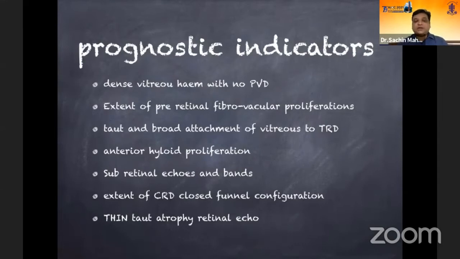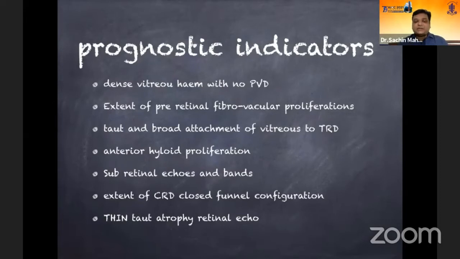If there's extensive preretinal fibrovascular proliferation, that is very broad attachments on a B-scan, with vitreous hemorrhage causing a large area of TRD or a combined retinal detachment, that would definitely be a bad prognostic sign. A taut or a broad attachment, as I said, or anterior hyaloid proliferation, if you note it on a B-scan, especially just behind the lens or in the anterior hyaloid, would definitely be a bad prognostic sign. Underlying there could be a complete CRD or an extensive membrane formation.